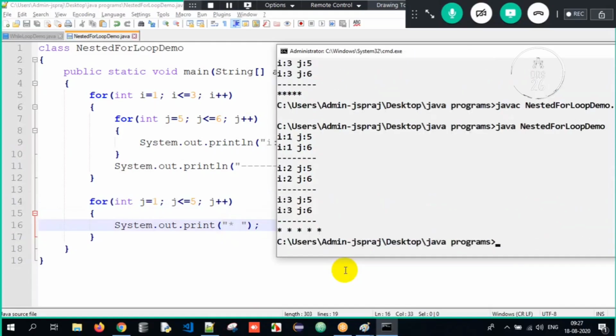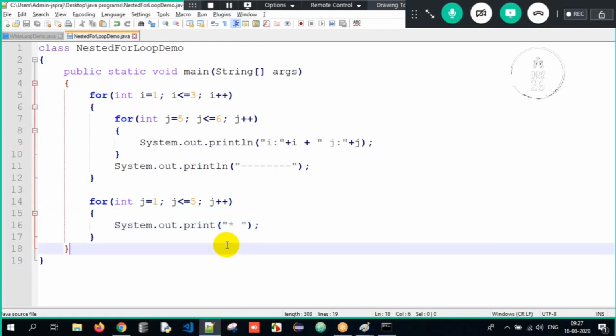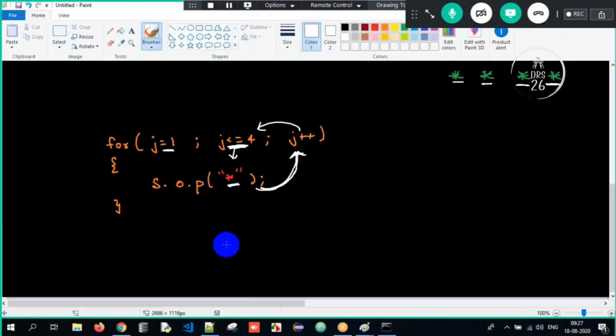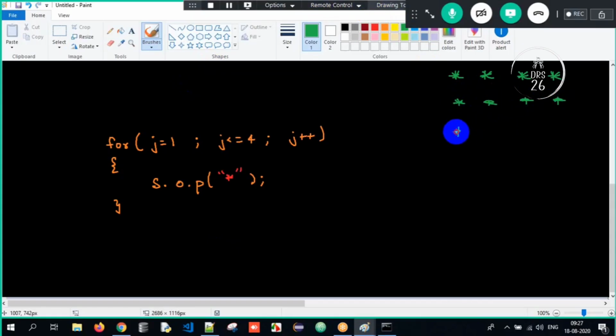I got a space, which is good. The first one is congested, there's no space in between. Here there's space in between, it looks better. Now I know to print one row here. But I want this kind of a pattern. Okay, 4 rows, 4 columns. I want this kind of a pattern.